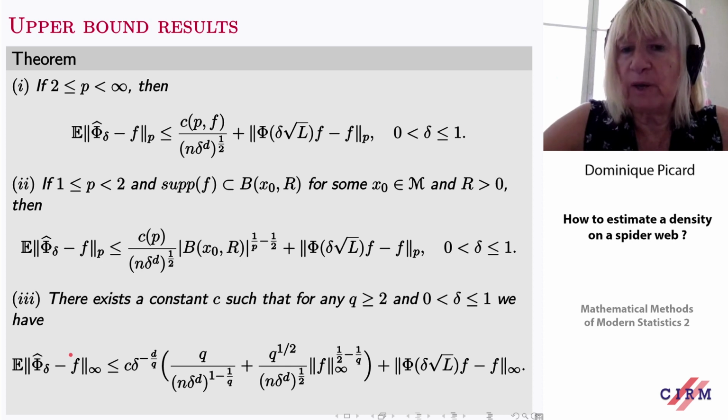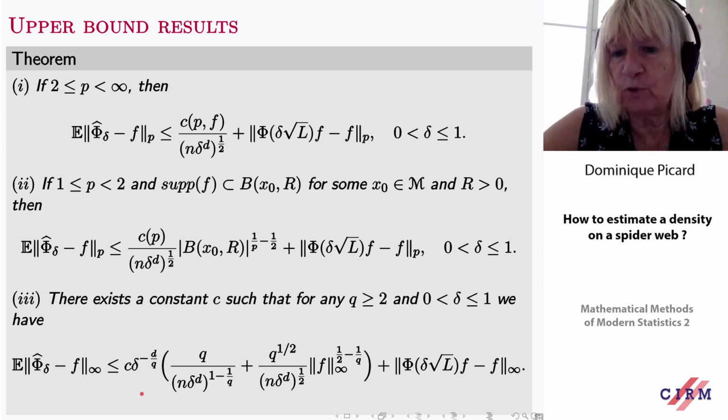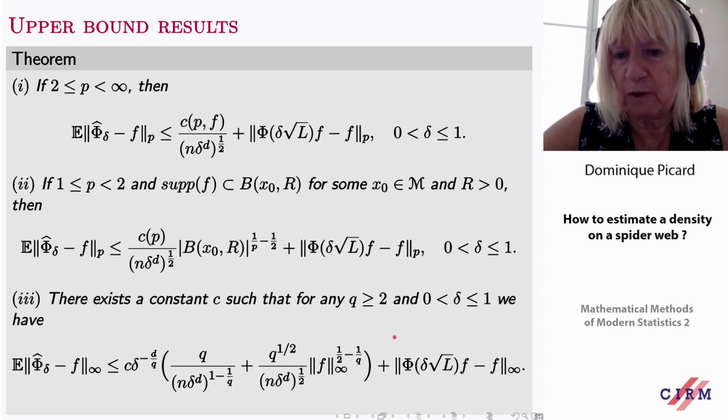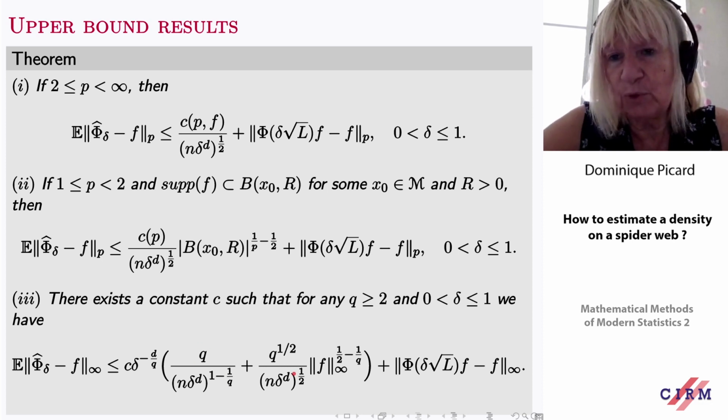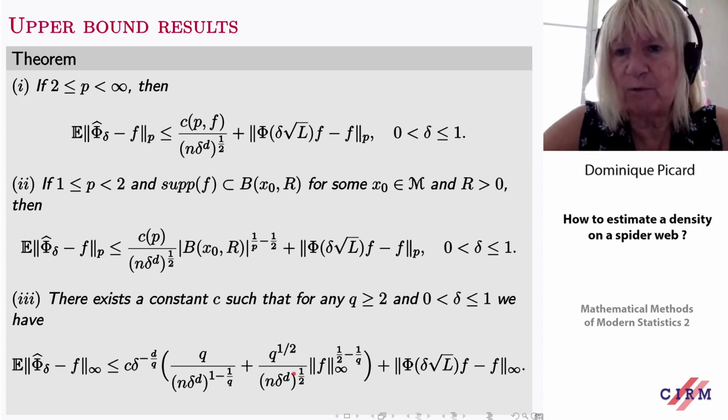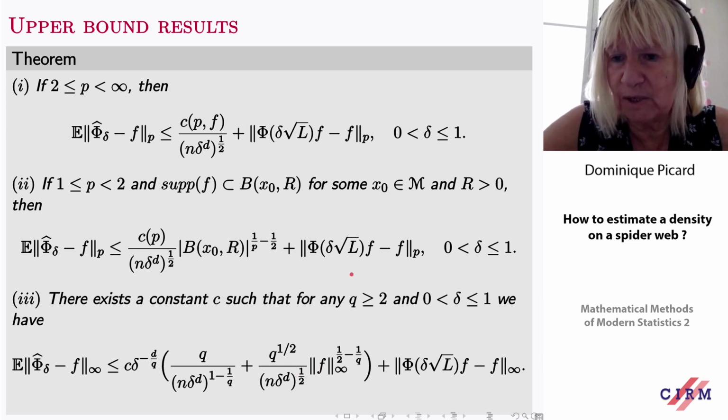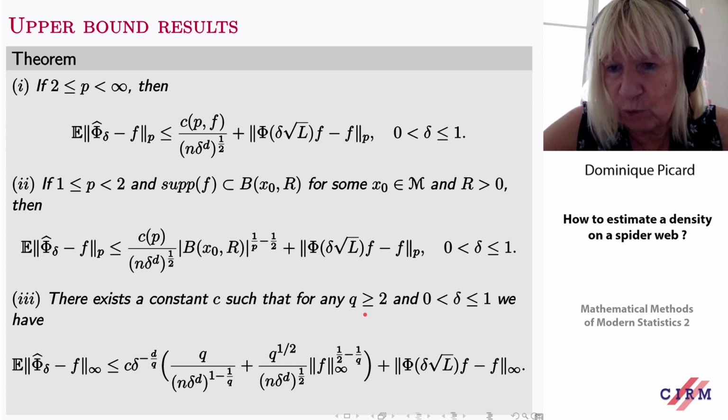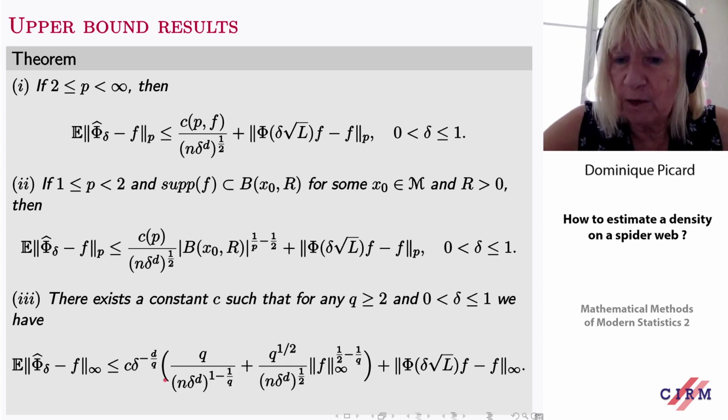Then if we assume that p is equal to infinity, we have also the same kind of term, except that you could think that we don't have a log term. In fact, we do have a log term, but we have a q here, which you can choose, and if you choose it in the right way, you will get a logarithmic term. Okay.